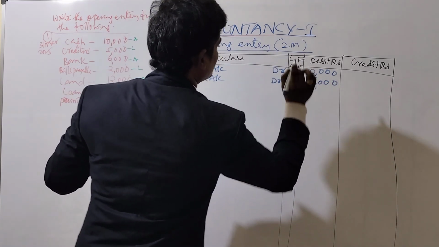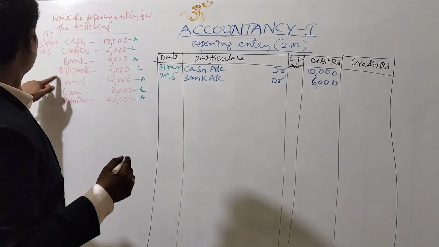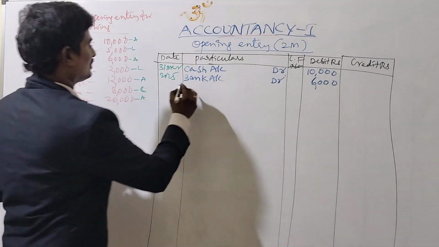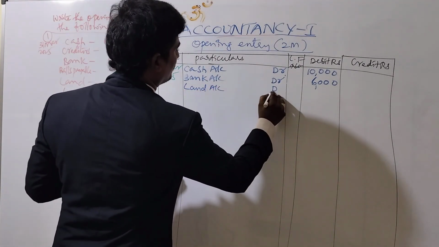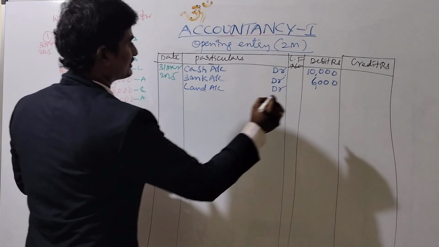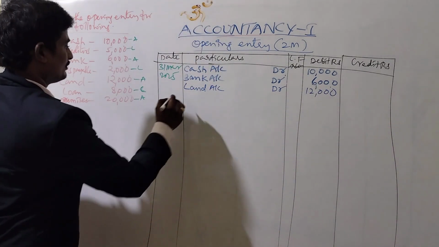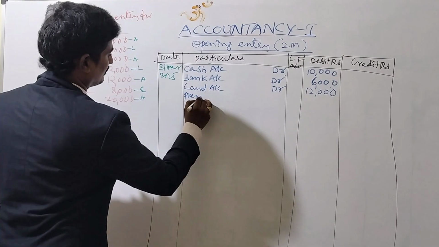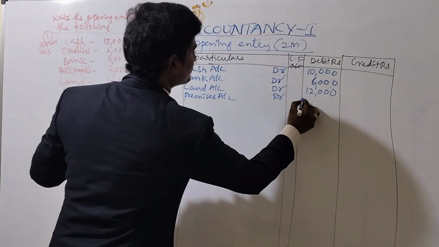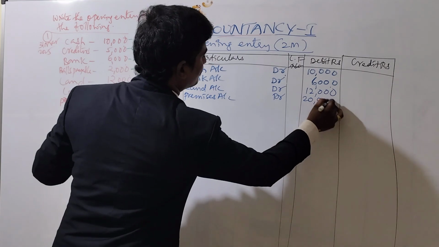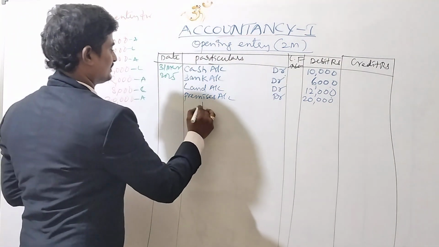Third, land account, debit for rupees 12,000. The last one, premises account, debit for rupees 20,000. All these are assets, that's why we debited.